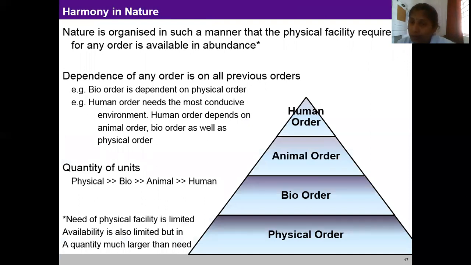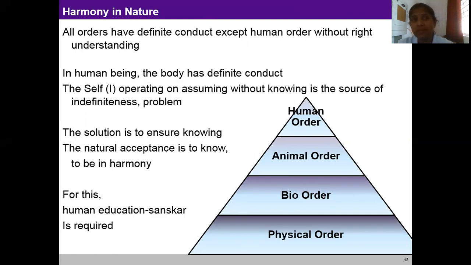So when we talk about harmony in nature, nature is organized in such a manner that physical facility required for any order is available in abundance. Dependence of any order is on all previous orders. Bio order depends on the physical order. Human order needs a conducive environment, depends on animal order, bio order as well as physical order. So need of physical facility is limited. Availability is also limited, but in a quantity much larger than need.